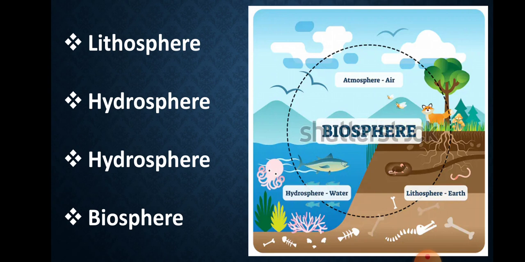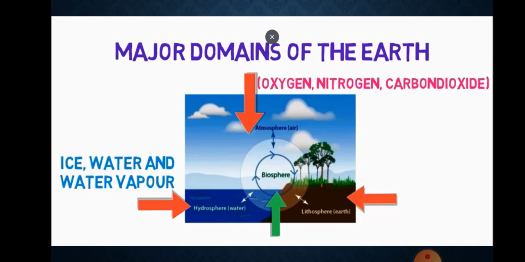The gaseous layers that surround the Earth is the atmosphere, where oxygen, nitrogen, carbon dioxide and other gases are found. Water covers a very big area of the Earth's surface, and this area is called the hydrosphere. The hydrosphere comprises water in all its forms, that is, ice, water and water vapor. The biosphere is the narrow zone where we find land, water and air together, which contains all forms of life. This is the pictorial representation of the overlapping interaction happening between the various domains of the Earth.